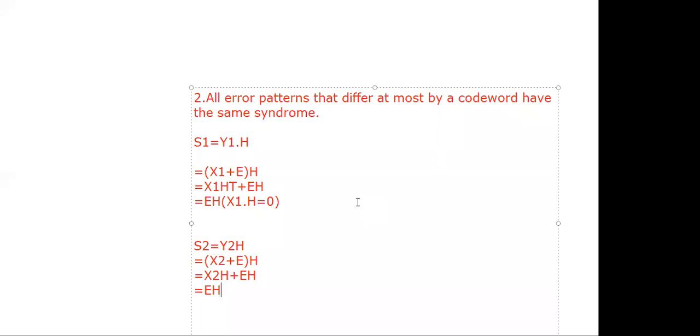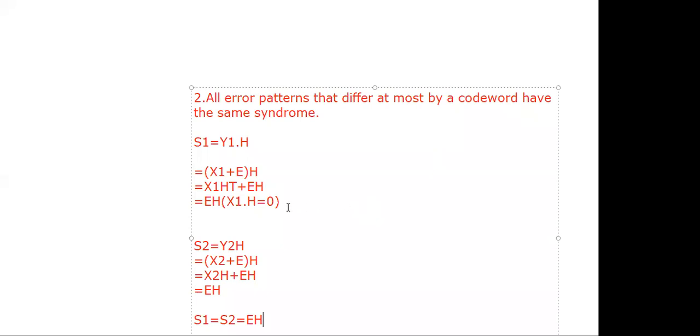Clear? Not only two code vectors, you can take any number of code vectors. Whenever there is a bit error in the first bit position, you will get the same syndromes. Is it okay? Suppose you go for the (7,4) block code: among the 16 code words, you can take any code word, with error in the first bit position, and you will get the same syndrome. S1 equals E into H transpose, S2 also E into H transpose. Therefore you can say that S1 equals S2 equals E H transpose.